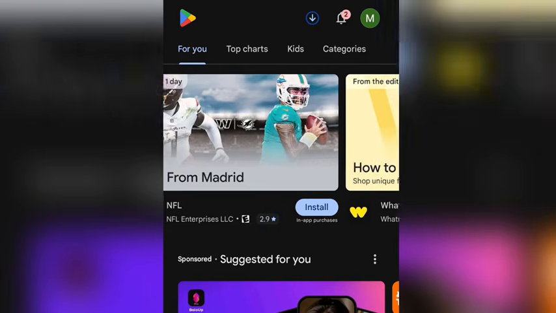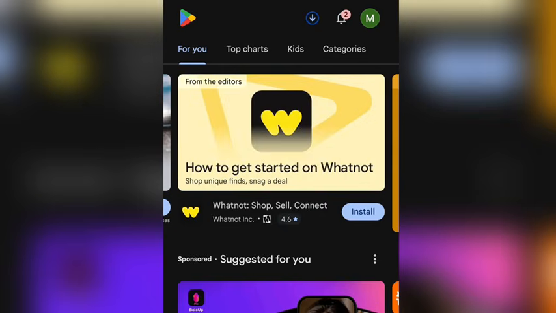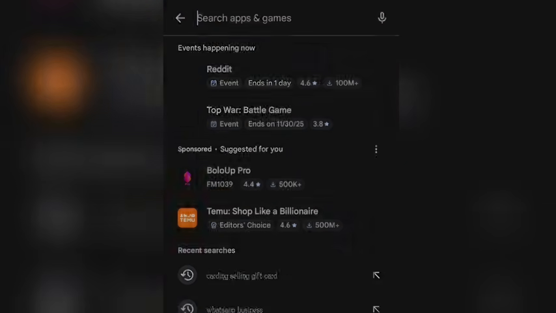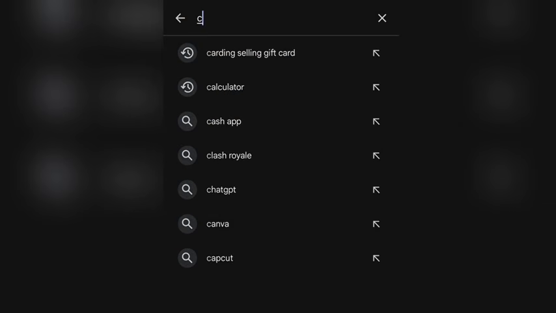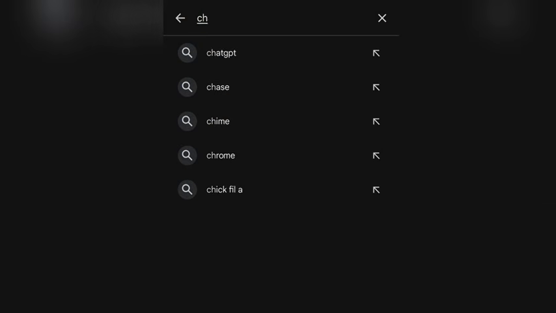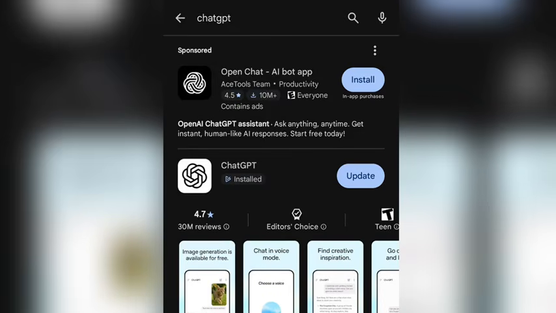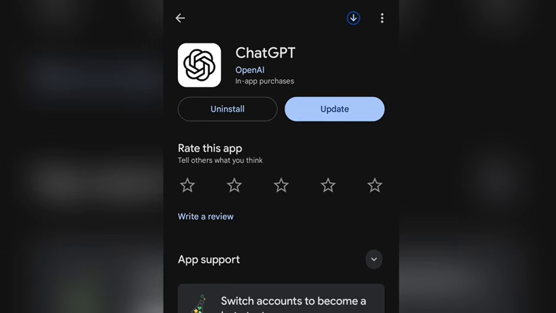So to create that kind of video, all you have to do is head over to your Apple Store or Google Play Store. You go and download this app, which we call ChatGPT. I know a lot of people have heard about it before. You download the application on your phone and install it.